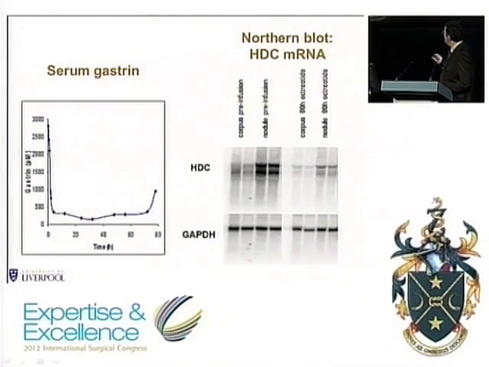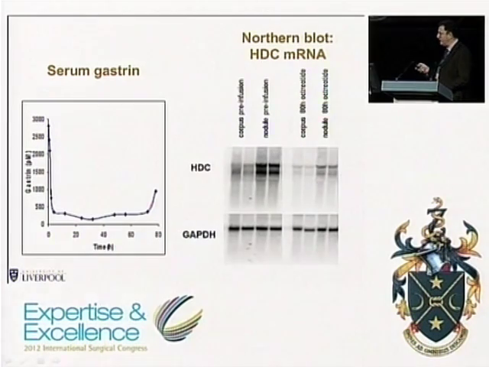After infusion of octreotide, there is a reduction in the amount of this enzyme at both sites. So this is what we would call a positive octreotide suppression test, suppression of serum gastrin and suppression of expression of the HDC enzyme following infusion. And we've taken this as an indicator that antrectomy might be appropriate.